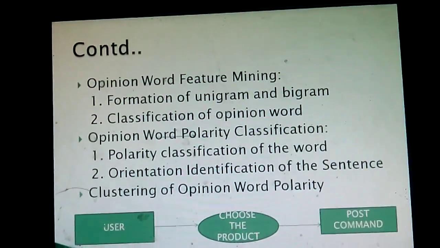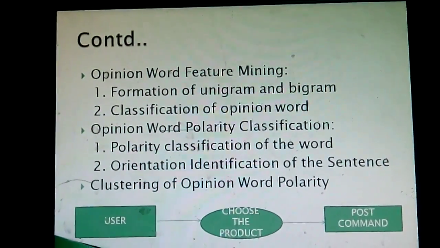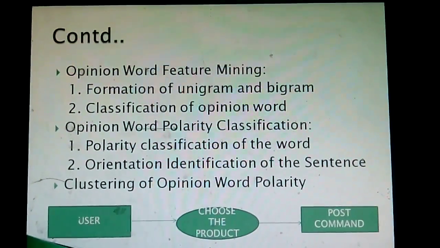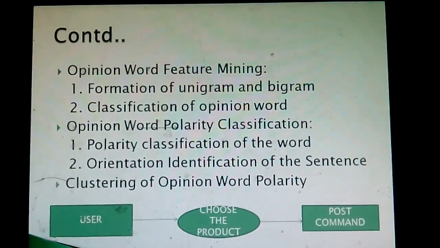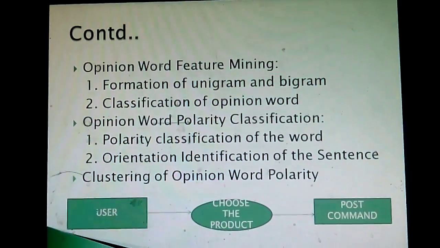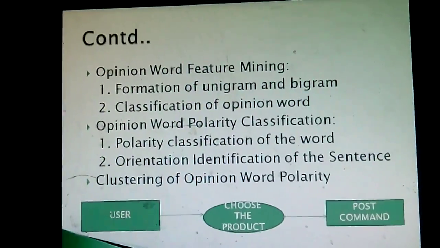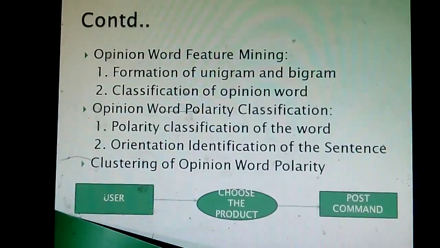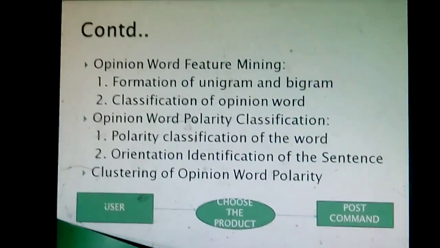Opinion word feature mining: first is the formation of unigram and bigram. Unigram means it will identify the meaning of a single word, and bigram means it will join the words and identify the meaning. Classification of opinion words means from that passage, or from that review, it will classify the opinion words alone. Then polarity classification of a word means, as I said, it will break the words and see the meaning. Orientation identification of the sentence means it will identify which aspect we are talking about in that review. Then clustering opinion words means after that it will again join all the words.